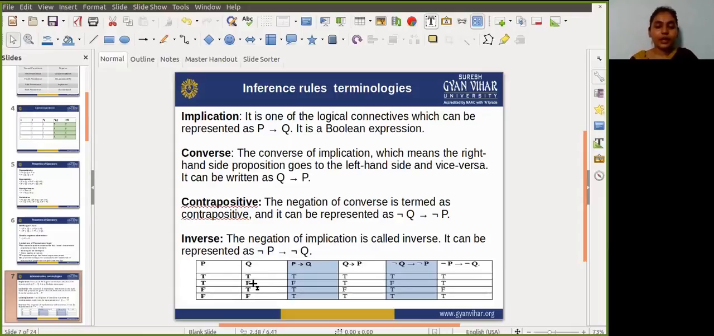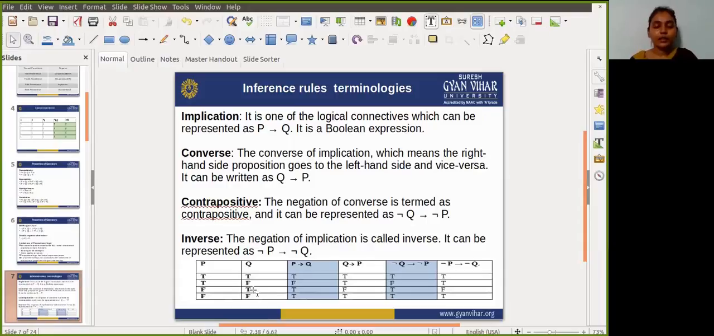In the second case, the value of Q is false, and the value of P is true. If the if condition is false, then we don't check the value of the then condition. Whatever the then condition is, the result will be true. So if the if condition is false, then obviously it will give a true value. So the second row gives a true value.